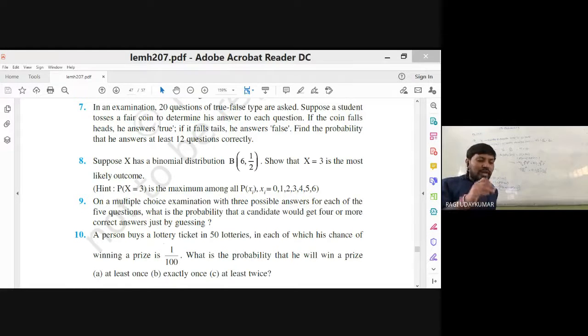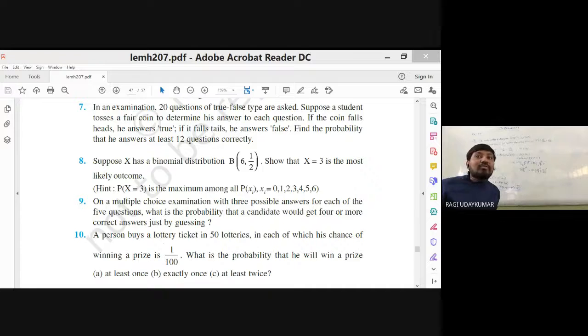True and false. If head comes, write true. If tail comes, write false. They do it like this. So what is the probability that he answers at least 12 questions correctly out of 20 questions? So he is attempting 20 questions, so n will become 20. And probability of success is nothing but probability of getting head, which is 1 by 2. Probability of failure is also 1 by 2. So Q is equal to 1 by 2, P is equal to 1 by 2.